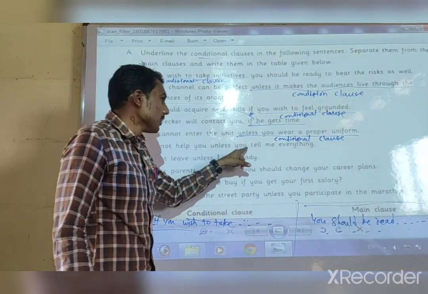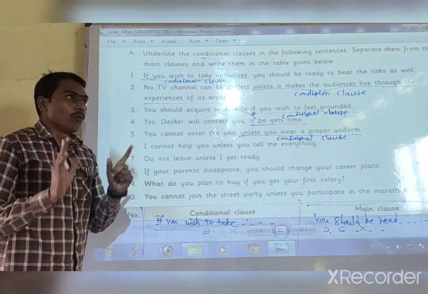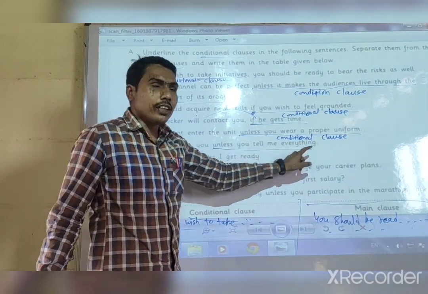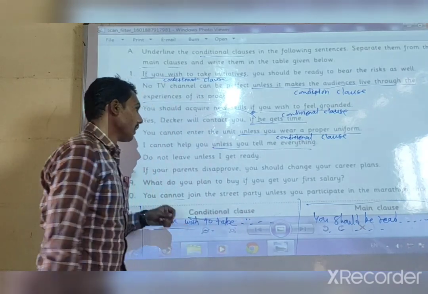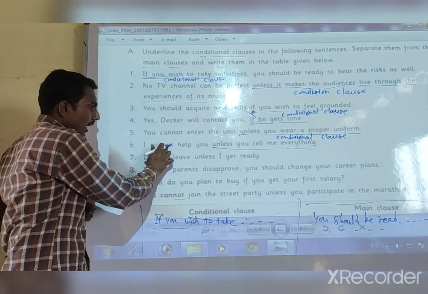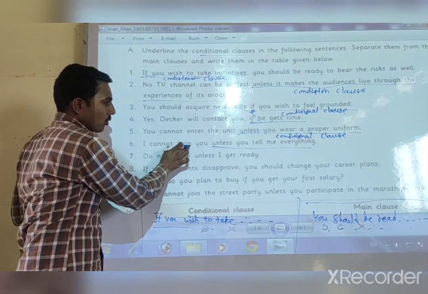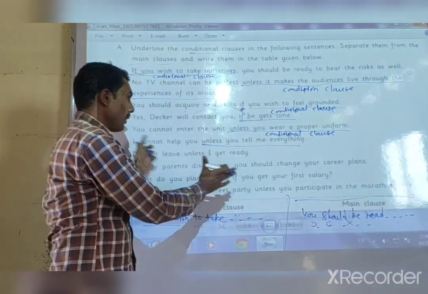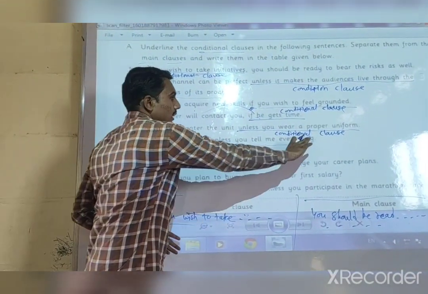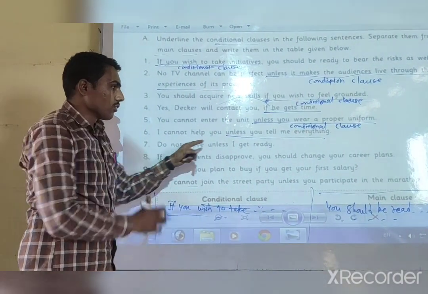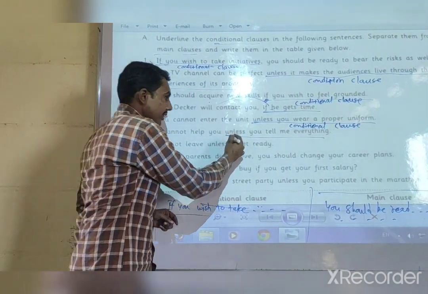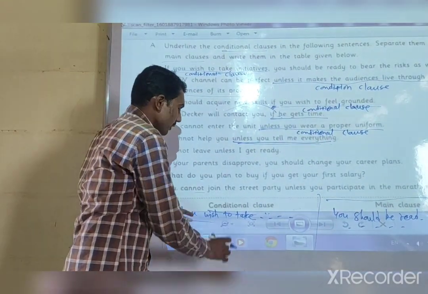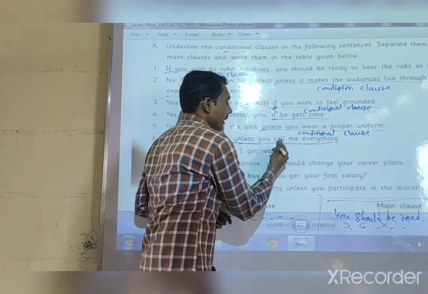I cannot help you unless you tell me everything. In this example, you want to underline the conditional clause. You can underline from here, "unless you tell me everything." It is a conditional clause, and the main part, "I cannot help you," is a main clause. You can keep this main clause into the main clause column. We want to separate the two clauses. The first one is the conditional clause and the second one is the main clause. Before you separate them, first underline the conditional clause and then keep it in the conditional clause column.